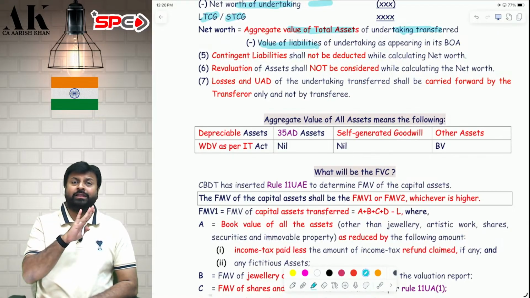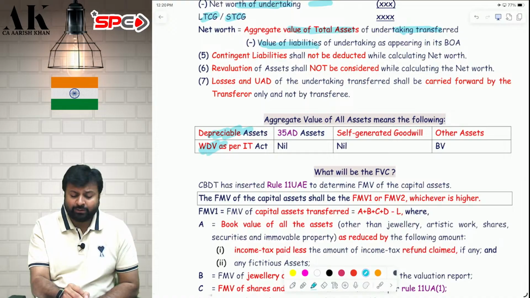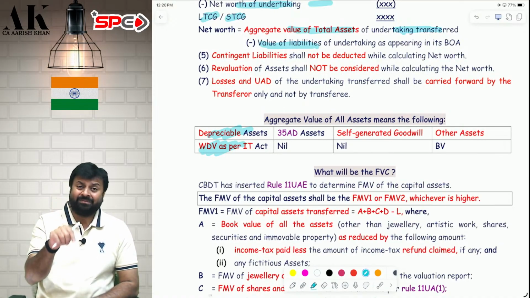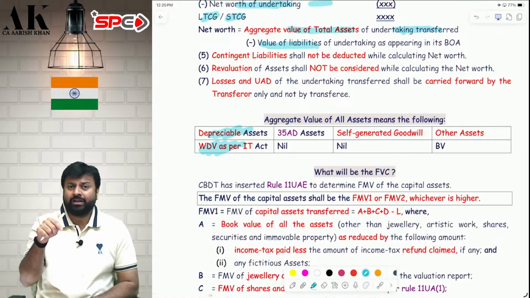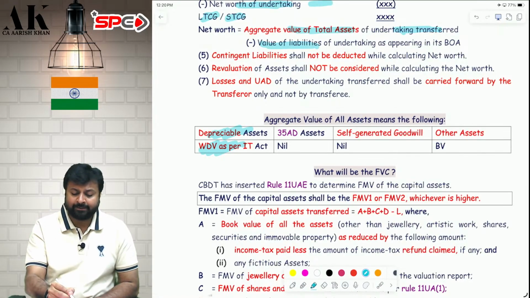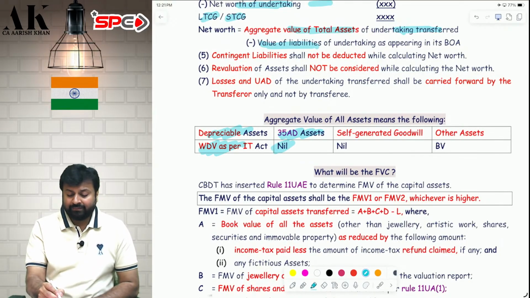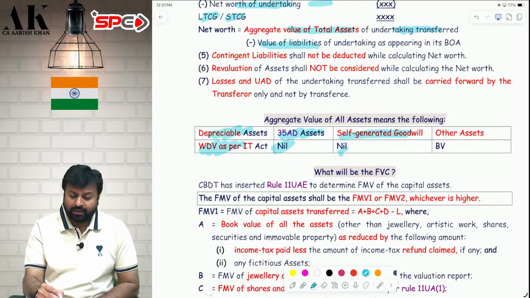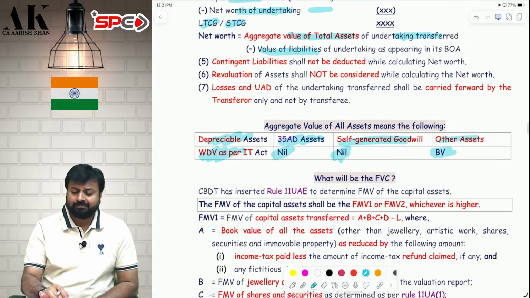For this purpose, all the assets are divided into 4 categories. First, depreciable asset will be valued as per the WDV as per the Income Tax Act, section 43 clause 6. If the asset transferred is a section 35AD asset, then you have to take nil. If the asset transferred is self-generated goodwill, you have to take nil. Other assets, you have to take book value. I hope it is clear.